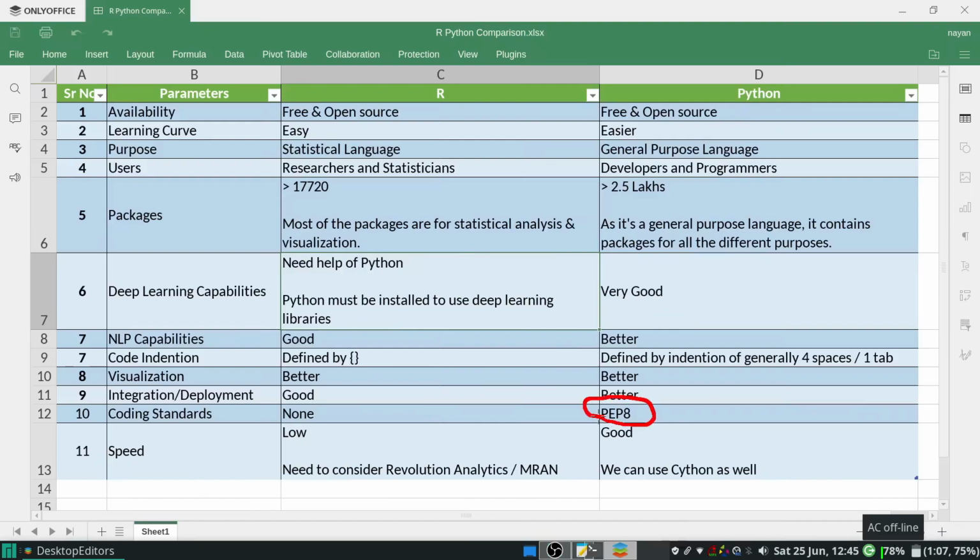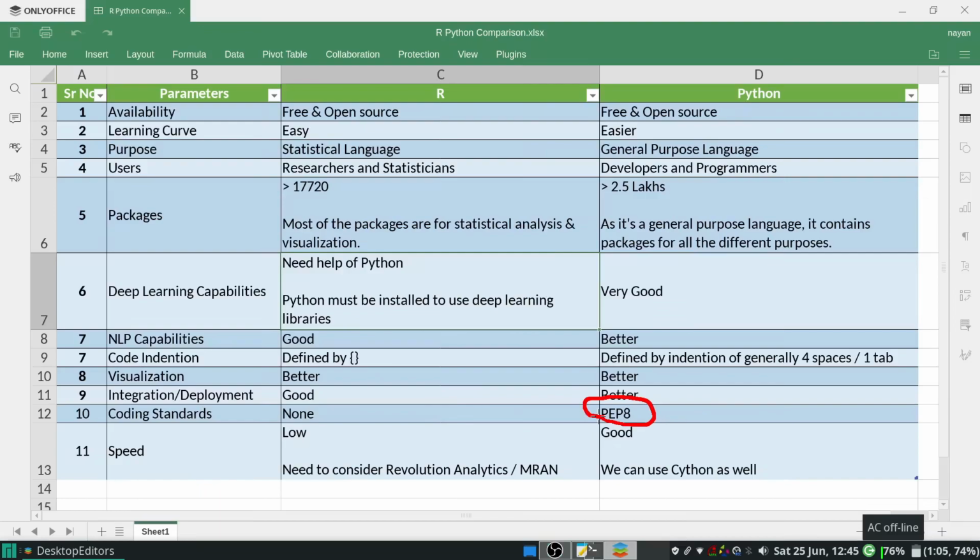In R, as the data size increases, speed will be slow. It is a RAM intensive tool when the data size is higher, and in such cases we need to consider Revolution Analytics or MRAN. On the other side, Python is good compared to R, so we can go with Python as well.